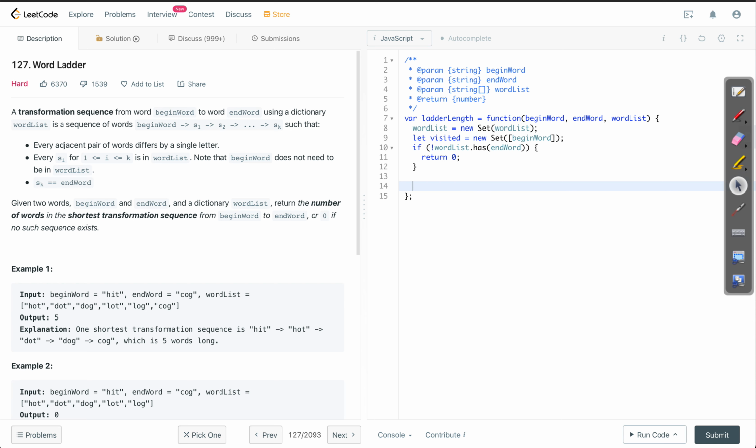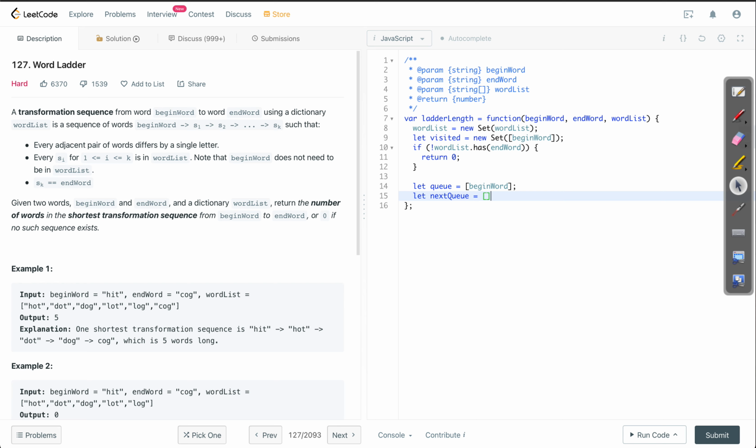Then BFS works on a queue, right? So let us create a queue for ourselves. Let queue be equal to an array that will contain the beginning word, so let's have begin word by default there, and let's also create next queue.